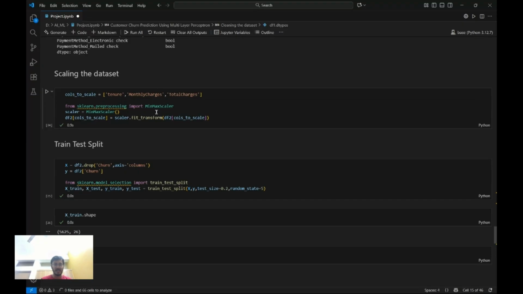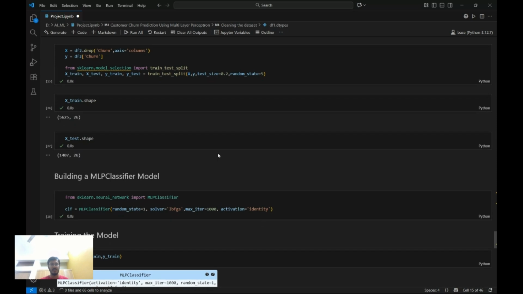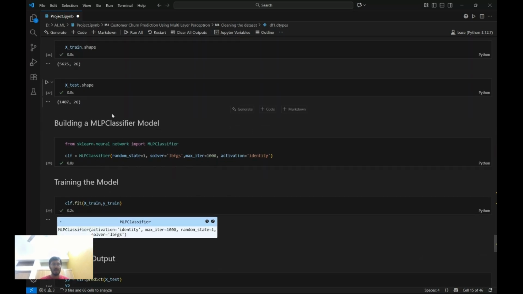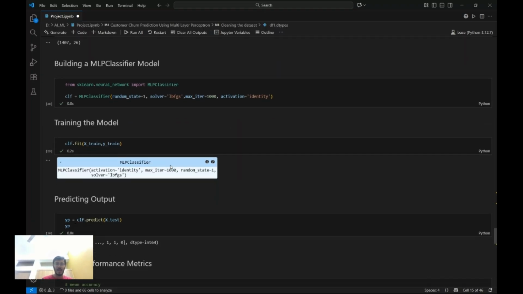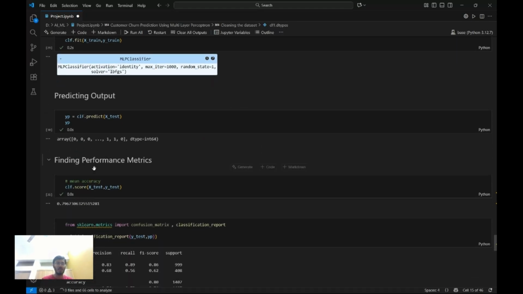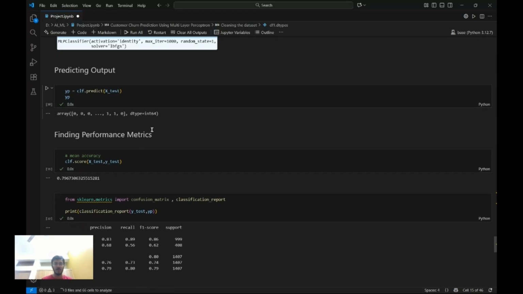Then we scale the data, of course, and then there's the train test split. In this, the test size is 0.2, which means I kept the training data at 80%. So 80% was the training data, 20% was the test data. This is the classifier model which I ran, which made all the analysis. The model was trained, and finally the output was predicted. An output of zero means the churn is not there. If it is one, it means the churn is there. So this is the result which we got.